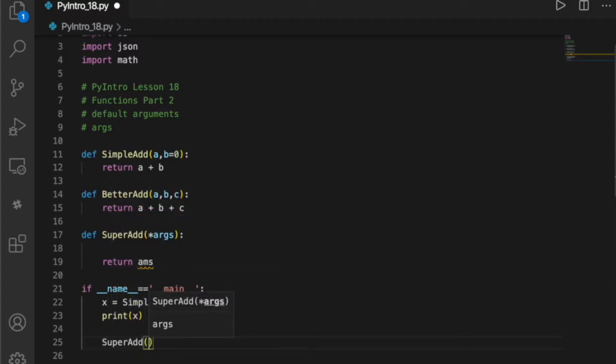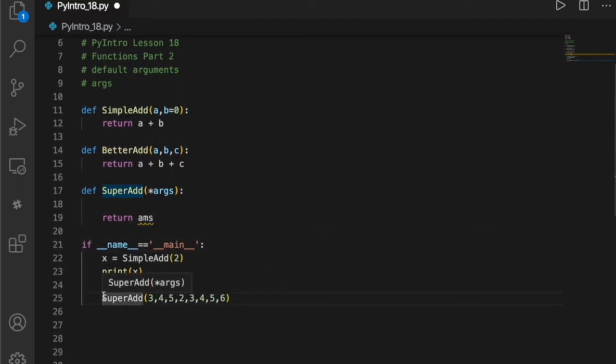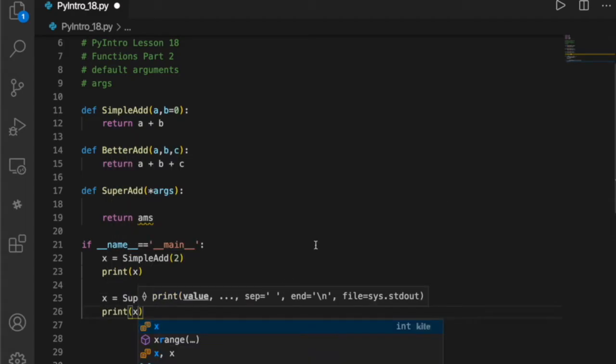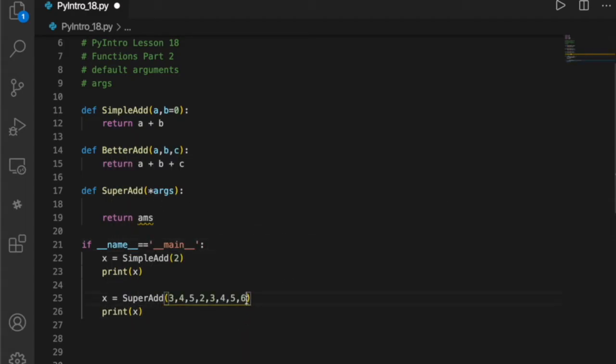So for example, down here we could say super add, and we can pass in an arbitrary number of arguments, and we're going to make super add handle however many I want to pass in.